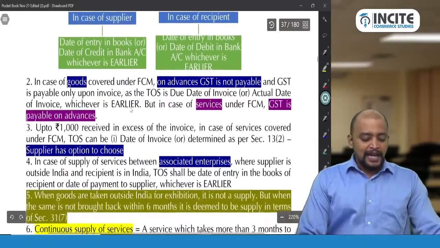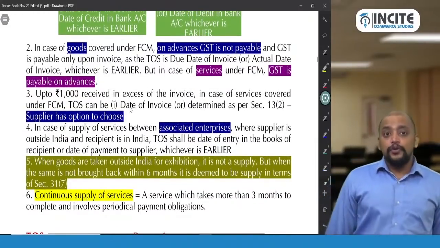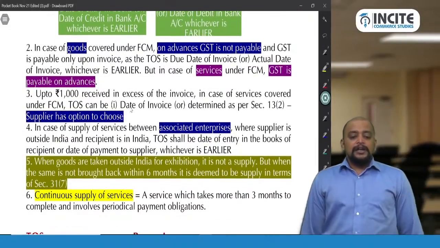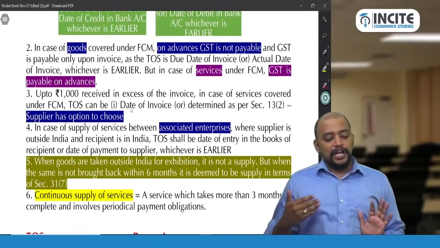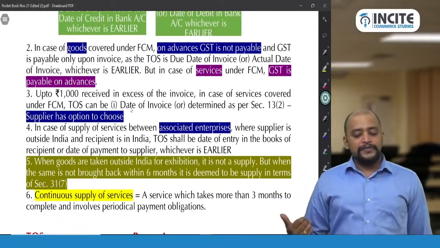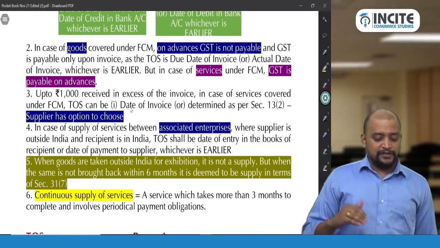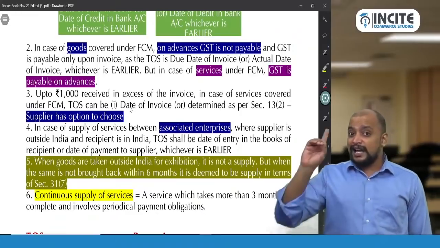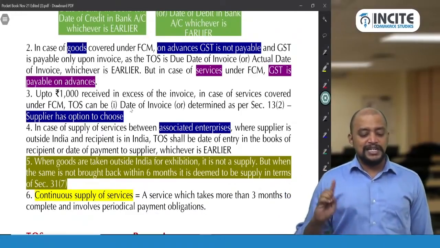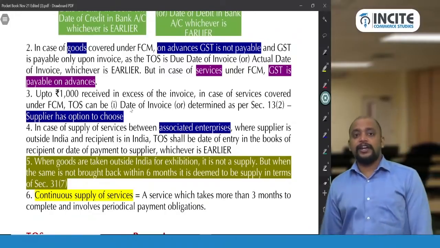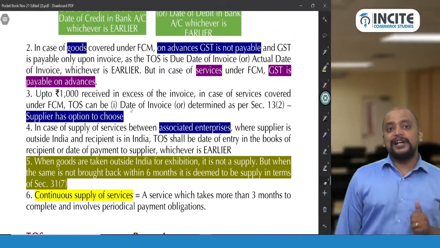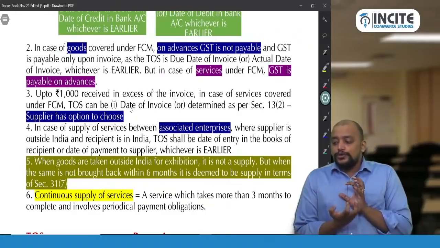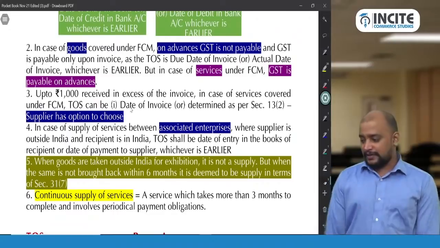Understood? And then, in case of goods covered under FCM, on advances GST is not payable, and GST is payable only upon invoice, as the time of supply is the due date of invoice or actual date of invoice, whichever is earlier. But in case of services under FCM, GST is payable on advances. Okay, that point we already discussed. Then there is one special case, that is up to 1000 rupees received in excess.